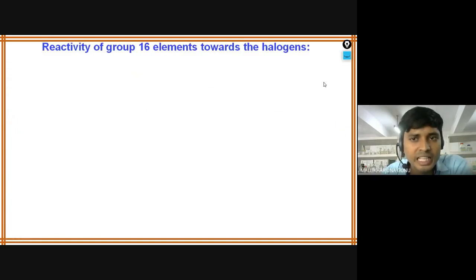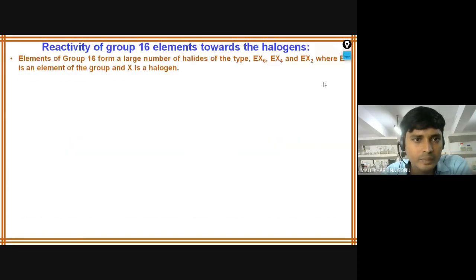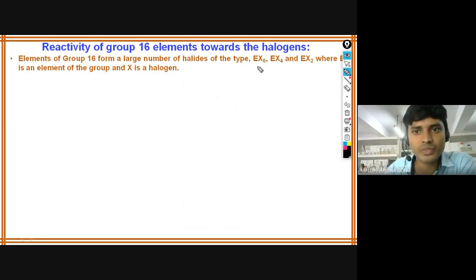Reactivity of group 16 elements towards the halogens. How do they react with the halogens? We see that elements of group 16 form a large number of halides of the types EX6, EX4, and EX2. So what is E? E is the central element.